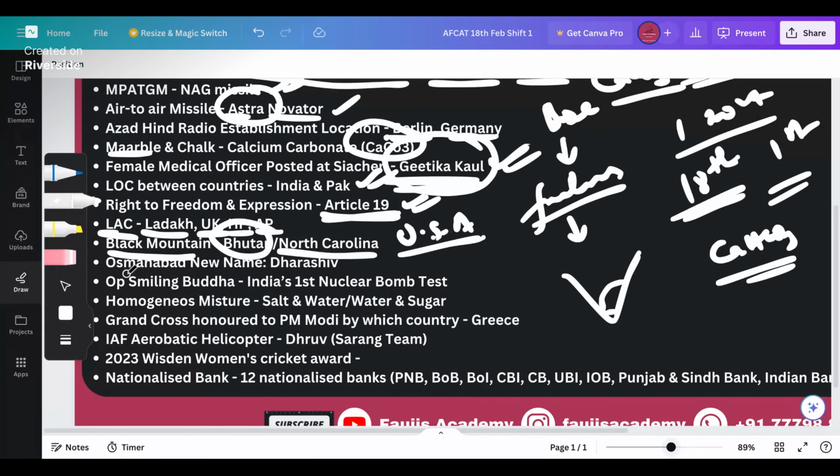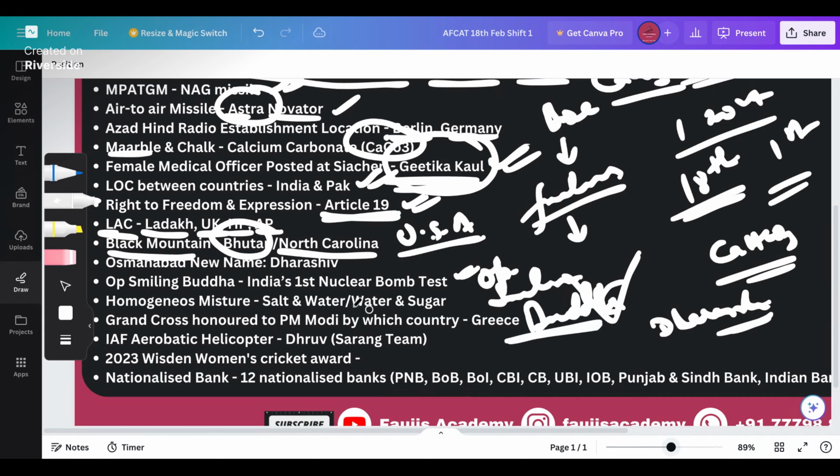The next question, ladies and gentlemen, is about the new name of Osmanabad. The new name of Osmanabad is Dharashiv, right, ladies and gentlemen? And what was India's first nuclear bomb test called? That was called Operation Smiling Buddha. Everyone knows that. It's a very easy question. You should not have missed this in your examination.